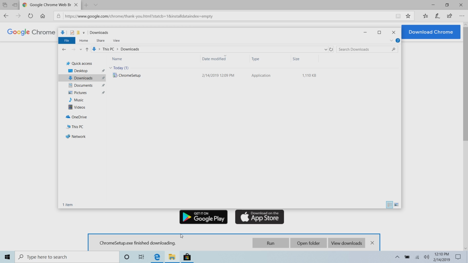So it's easy to find, easy to run and install or open and access, and then you can easily delete it when you're done with it as well.